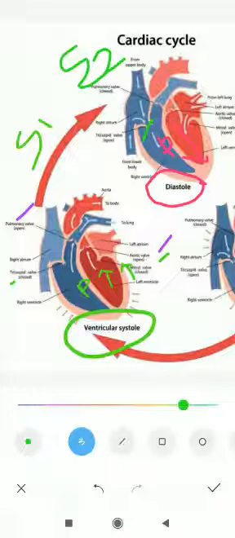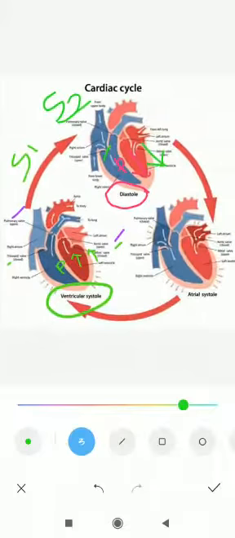Now the rapid inflow is the second phase of the diastole of the ventricle. So what exactly will happen here? The pressure is decreased. Before that, the pressure was increased, but now the pressure is decreased in the diastole phase. So now the pressure of the ventricle is much lower compared to the atria. So that's why now the bicuspid and tricuspid valves both will be open here.